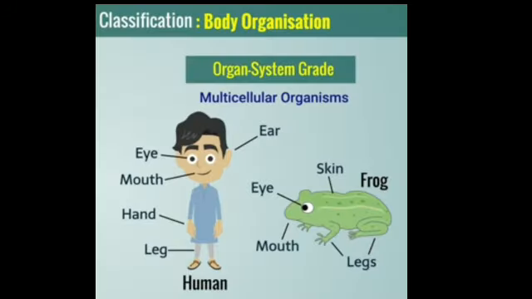Besides the four types of body organization mentioned here, all remaining animals show organ system grade organization, in which different organs are joined together to form organ systems that perform specific functions. Like this, in your body you have the digestive system, excretory system. The organs are connected and they perform specific functions. Here we can give the examples of human, frog, and crab.